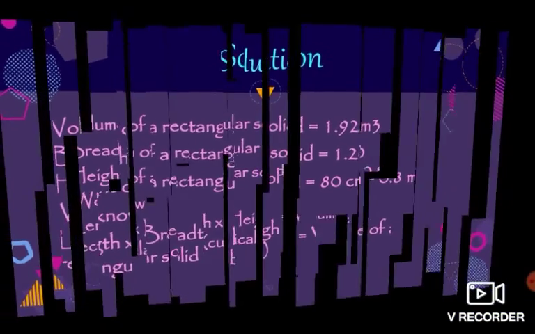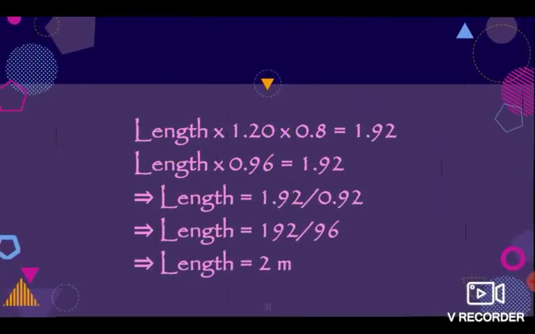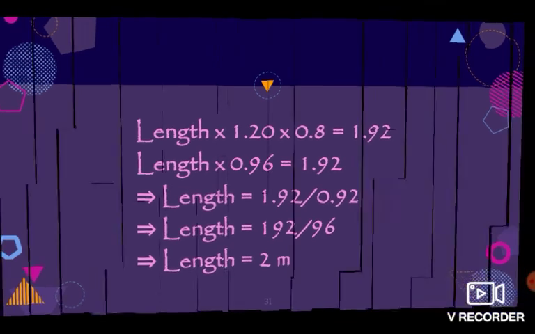Cubical. Length into 1.20 into 0.8 is equal to 1.92. Length into 0.96 is equal to 1.92. Length is equal to 1.92 upon 0.96. Now length is equal to 192 upon 96. The answer will be 2 meter.